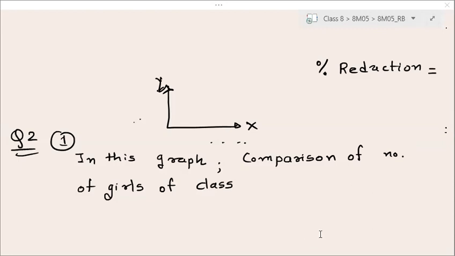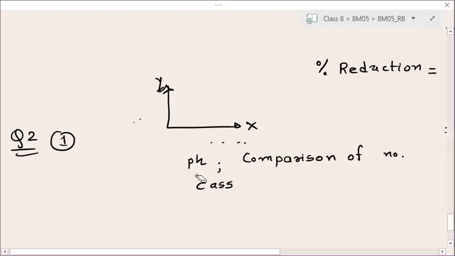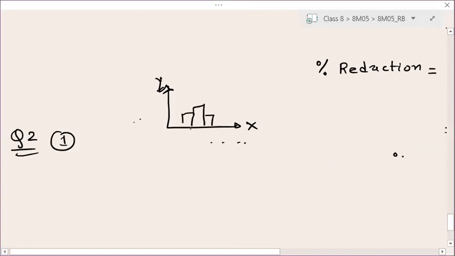Let me show you this. So in this graph, this is your histogram exactly. First you need to identify if this is a histogram or a bar graph. So this is a histogram, because there are no gaps between all these bars. So here you can write like this: this histogram, or the given histogram, represents